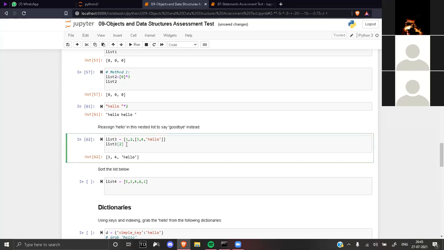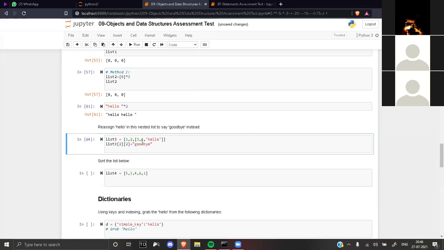Now in this list, I want the second item. List 4, index 2. Yes. Do it to hello. Now I want to change it to goodbye. I will do is equal to goodbye. Inside quotes, always inside quotes, because it's a string. If it is a variable, then it is fine. Now run L3.